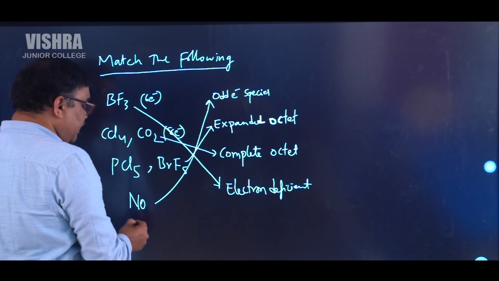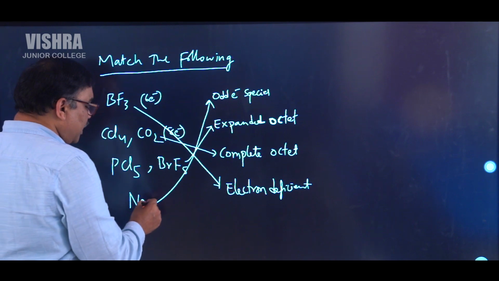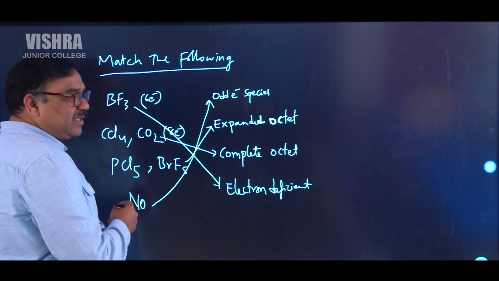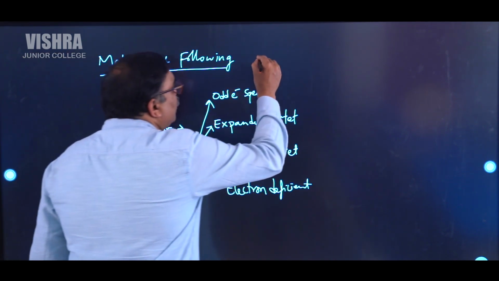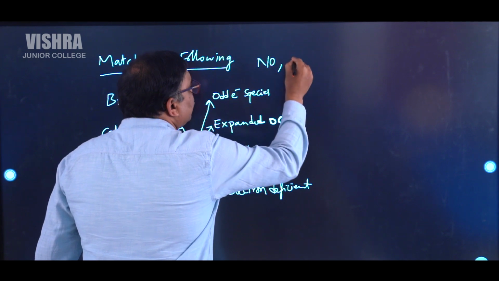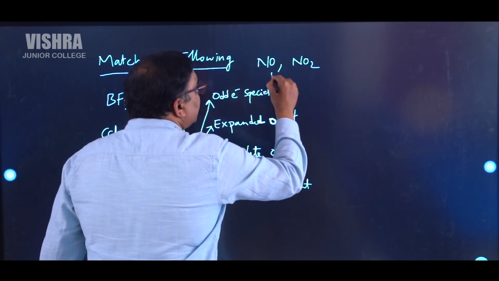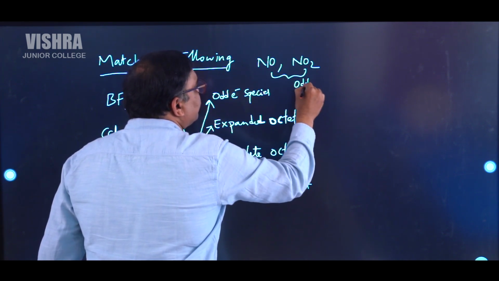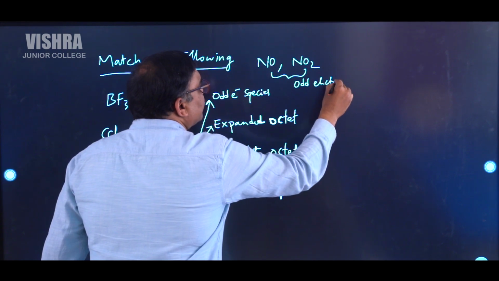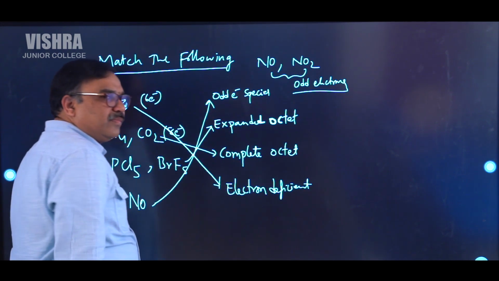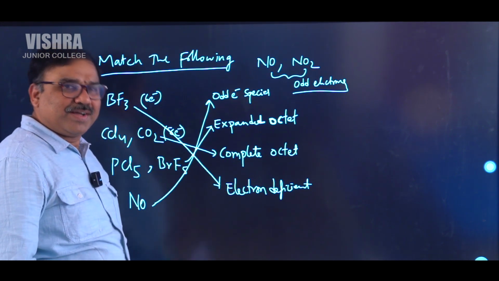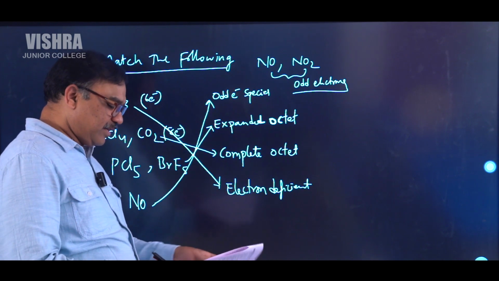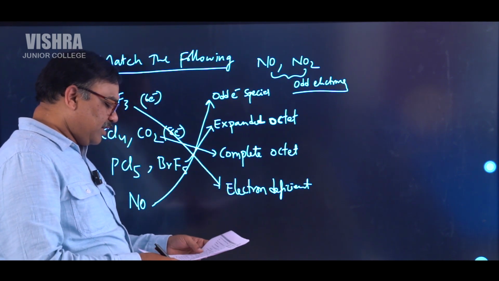In this more than 8 electrons, here there is an odd electron. Remember that there is an odd electron. NO, not only NO, NO2 also has an odd electron. The next time if they give NO2, you can write that this is having odd electron. So that is how you can understand this.